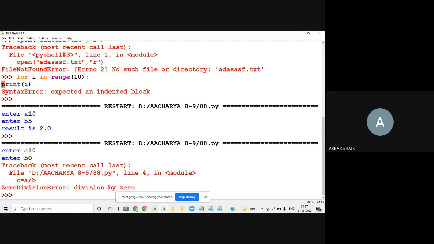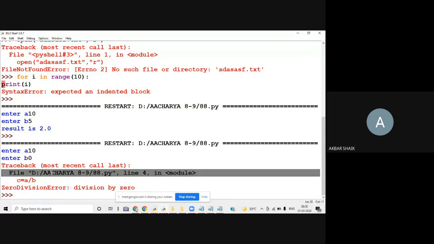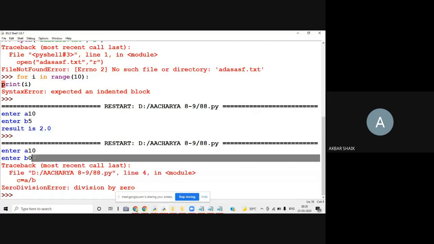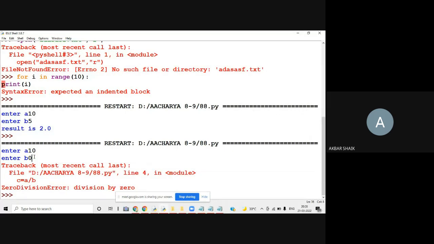Okay, so the same program, we'll try to handle it by using exception. Even though you are getting an exception, means you are giving B value 0, we are not supposed to get any error. That is our objective. Even though you give wrong input, means you give 0 for B, you are not supposed to get this red colored error. This red colored error is nothing but the exception.